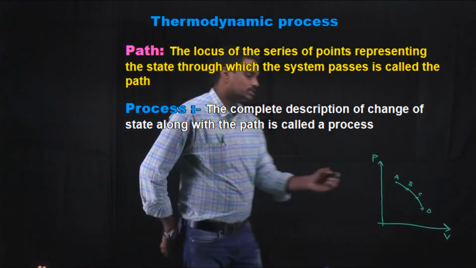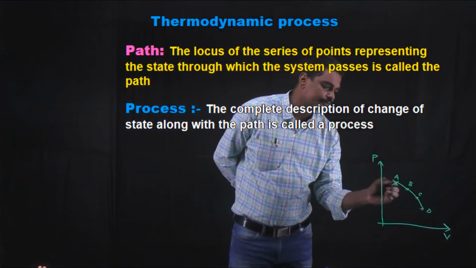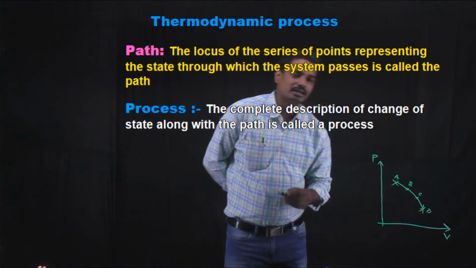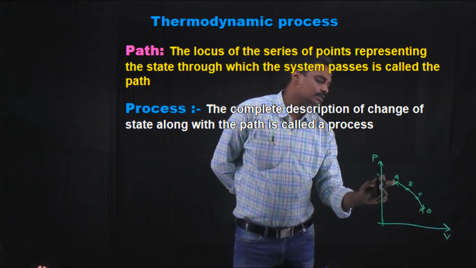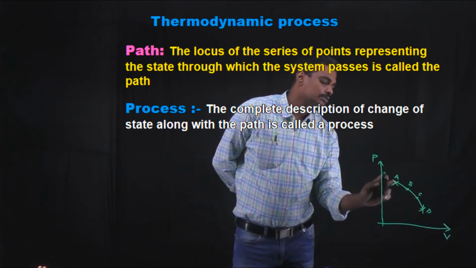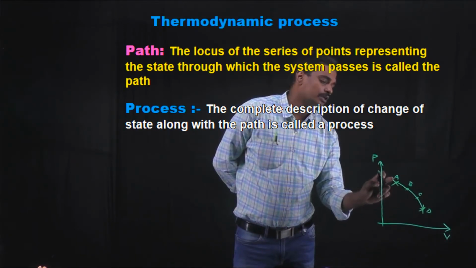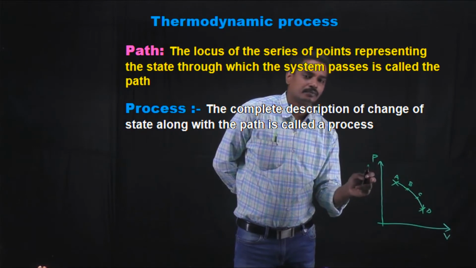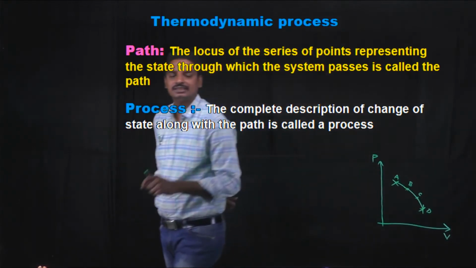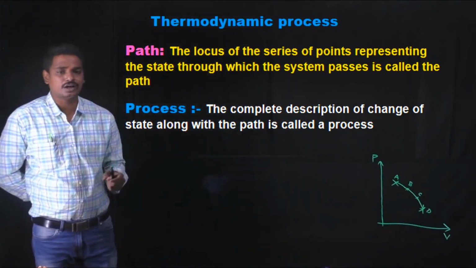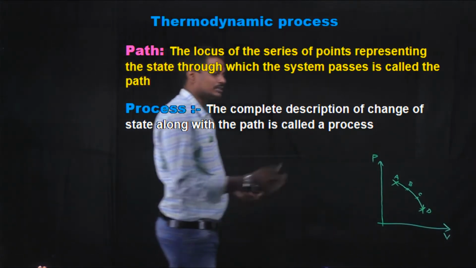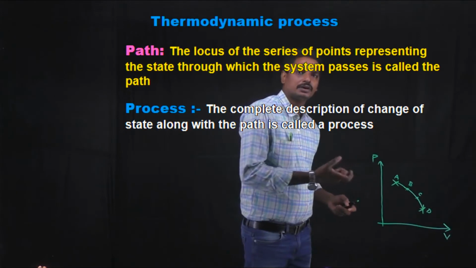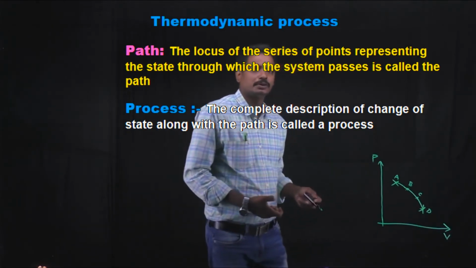So this is the initial state and this is the final state. Only the line ABC is called the path. What is meant by a process? The process from A to D is nothing but the complete description of the change of state along the path. It tells the complete description of how the change is going on.